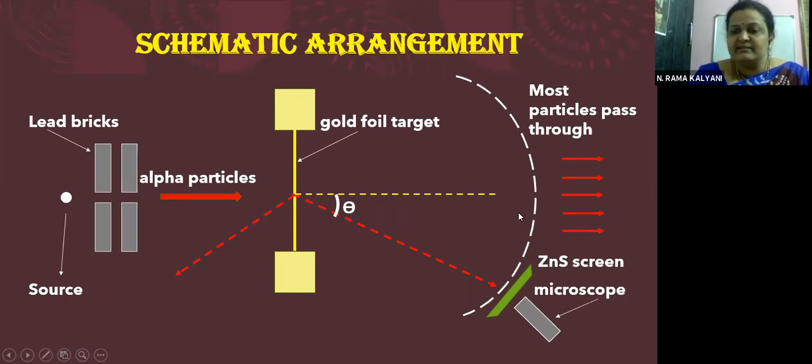Okay, children. This is the zinc sulfide screen. And this is the microscope which can rotate along with the screen, and it will record the deviation.